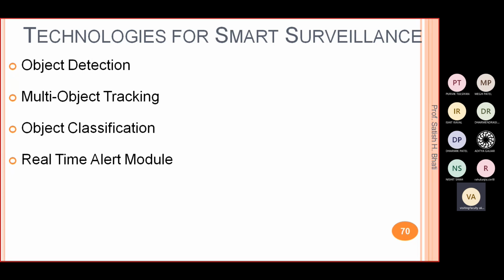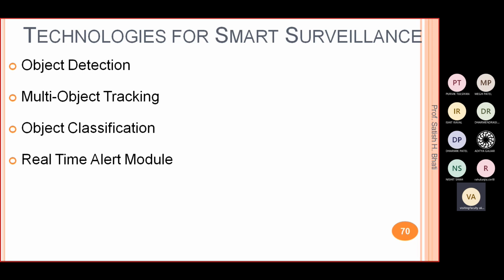So you need an algorithm for object classification, like if this kind of thing is there it's an animal, this kind of thing means humans, this kind of thing means a vehicle. Your system should be able to do that classification.